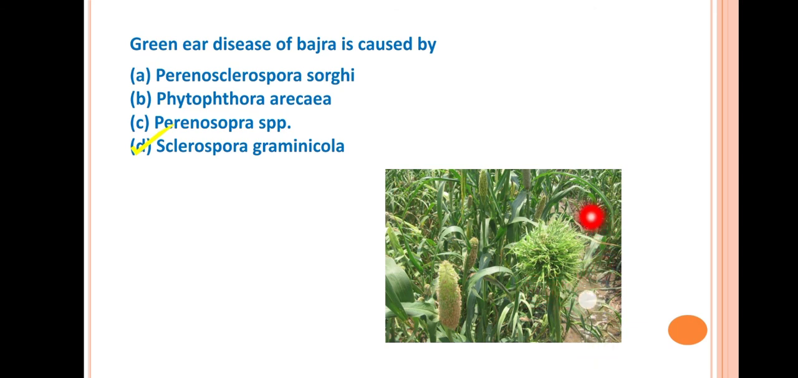Here, the ear or the panicle, this converted into green leafy like structure. Okay, here you can see the twisted leaf like structures are formed on the ear. That's why it is called as green ear of bajra. That is caused by an Oomycetes fungus, that is the Sclerospora graminicola. I have already made a separate video on the downy mildew disease. You can see that video where I have already discussed about the symptoms and the disease cycle.